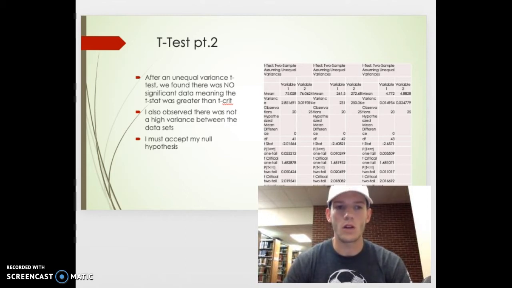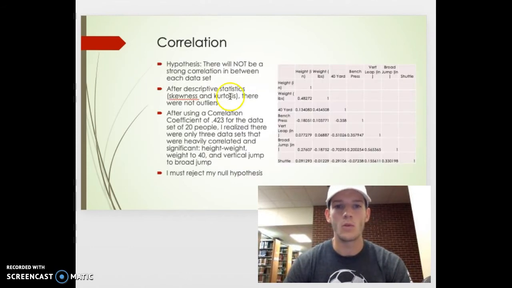Moving on to the second part, correlation. My hypothesis was that there would be a strong correlation between each data set. After descriptive statistics with the same data, there was no skewness or kurtosis issues.